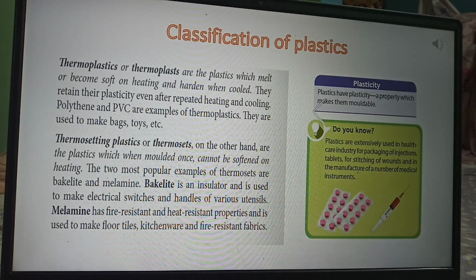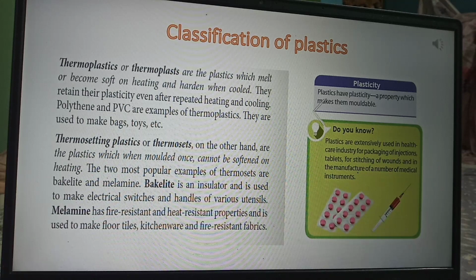Plastics are classified as thermoplastic and thermosetting plastics, on the basis of their reaction to heat. So there are two types of plastic, thermoplastic and thermosetting plastics, and they are classified on the basis of their reaction to heat. I will be explaining one by one. Thermoplastic or thermoplast. Thermoplastics are the plastics which melt or become soft on heating and harden when cooled.